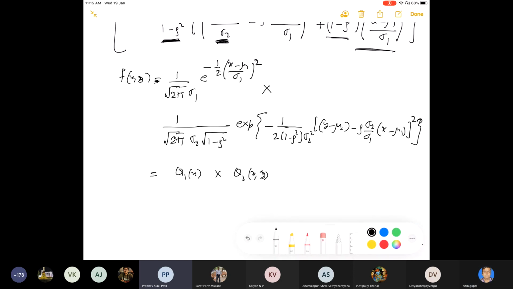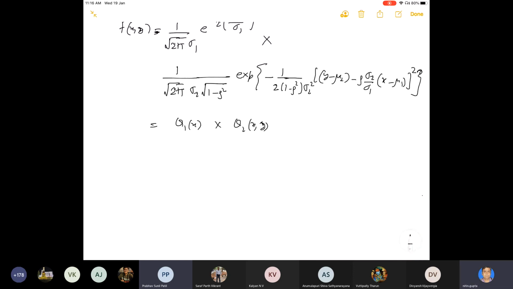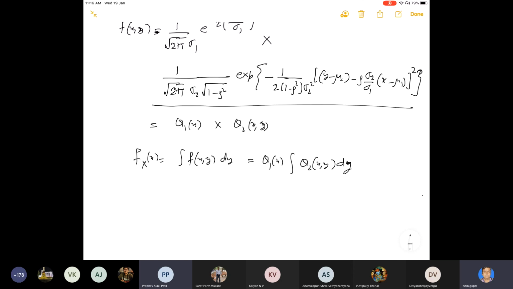Now if I have to find the marginal of x, we have to integrate the joint over y. That means this is q1(x) times the integral of q2(x,y) dy.